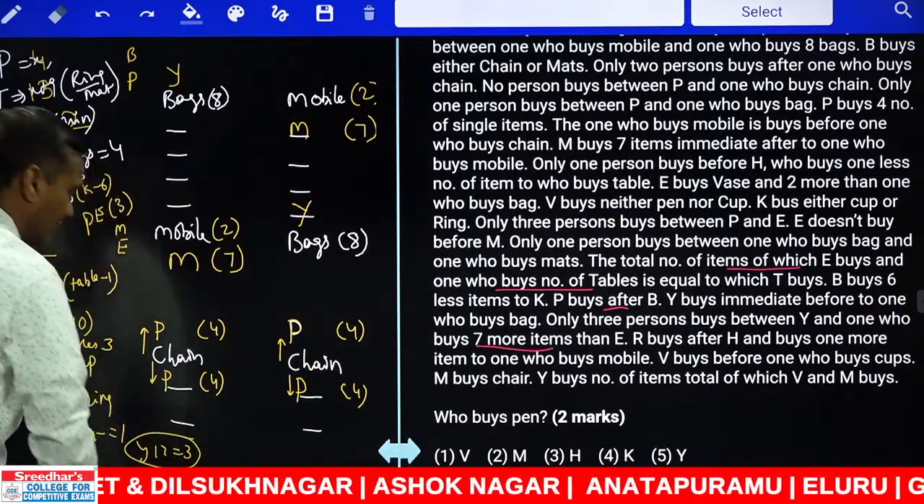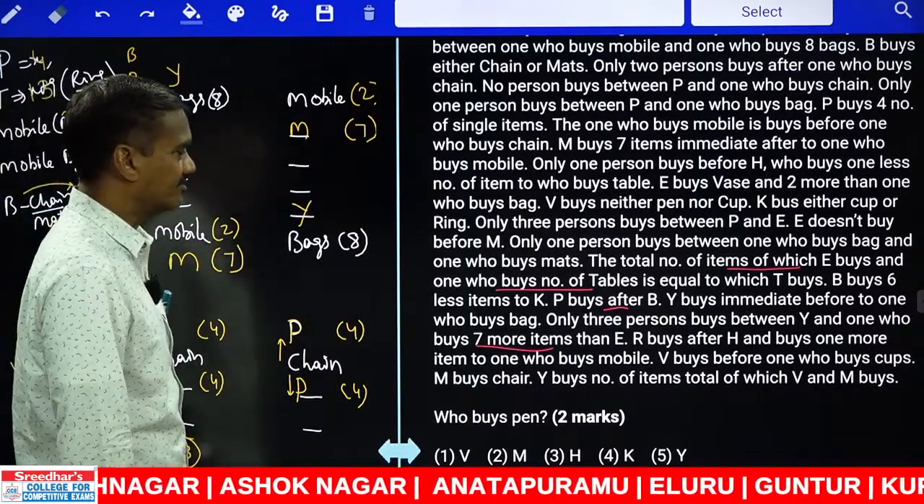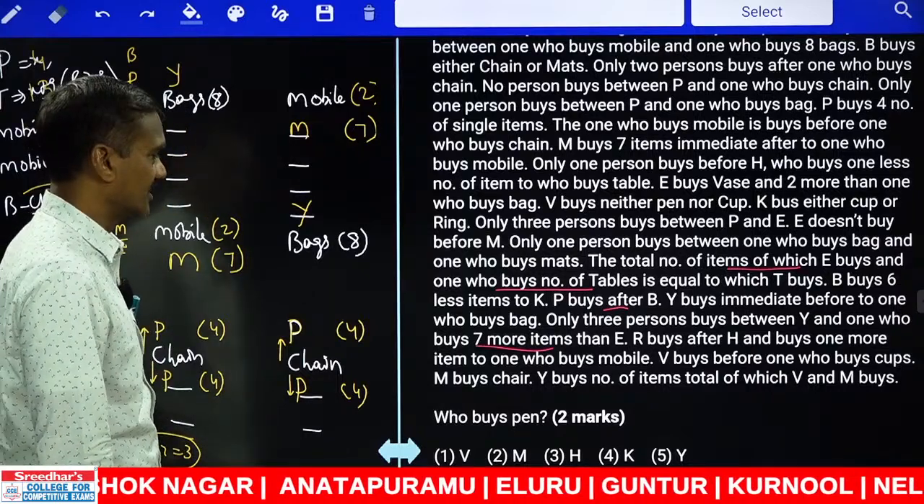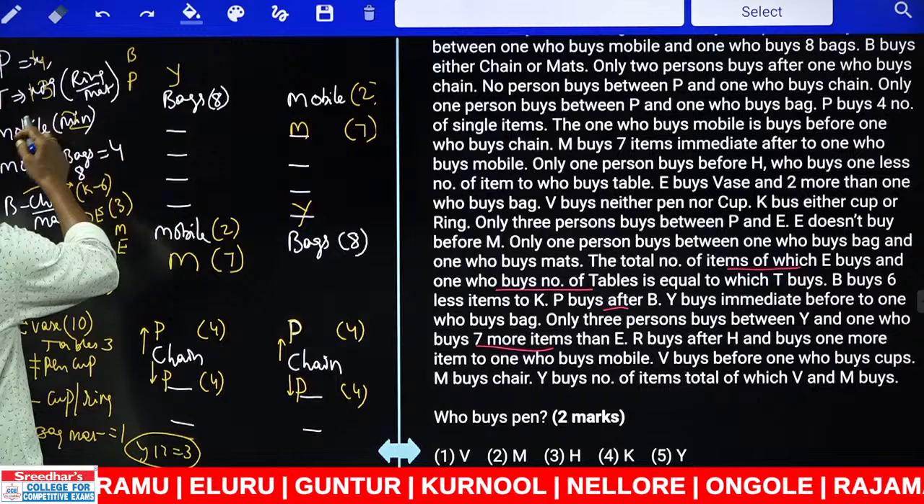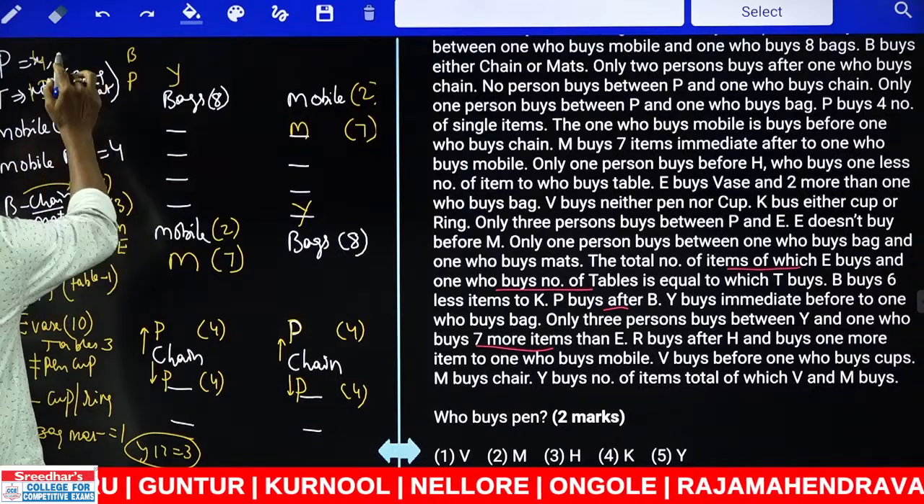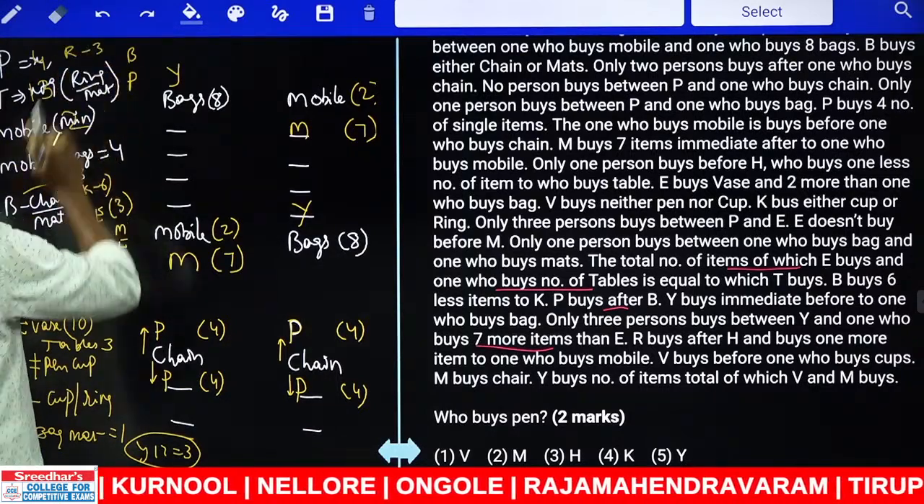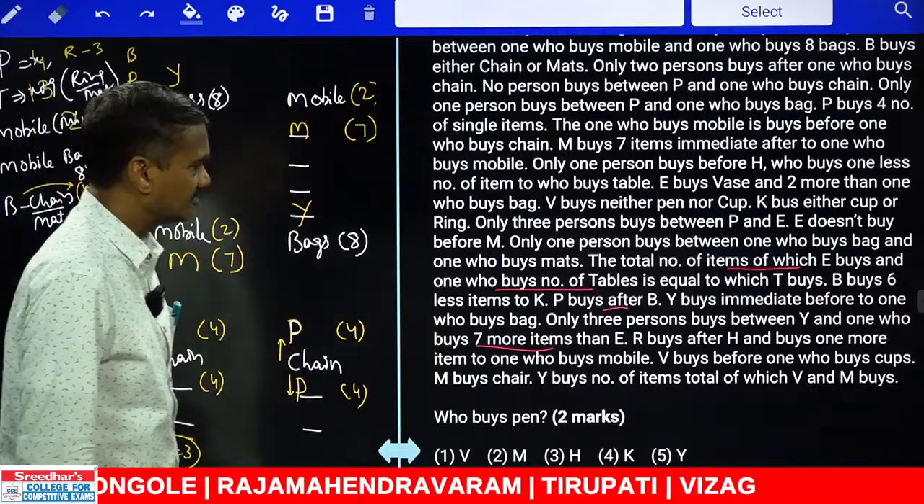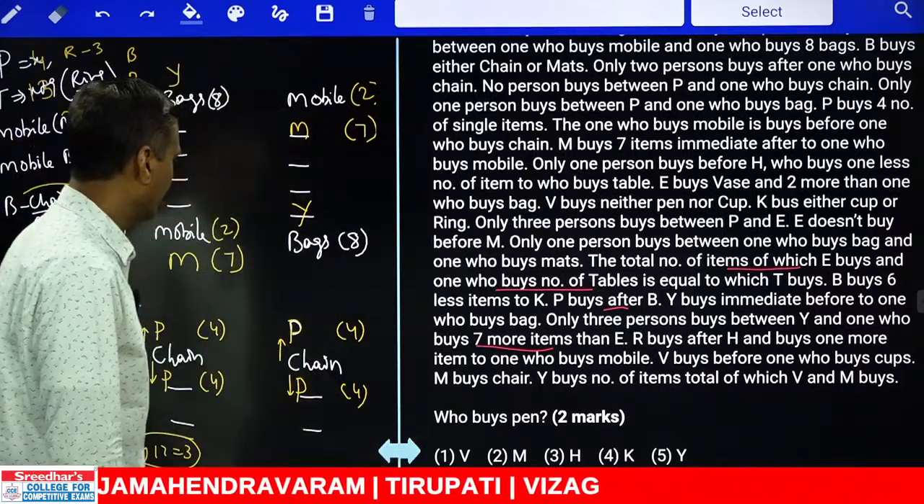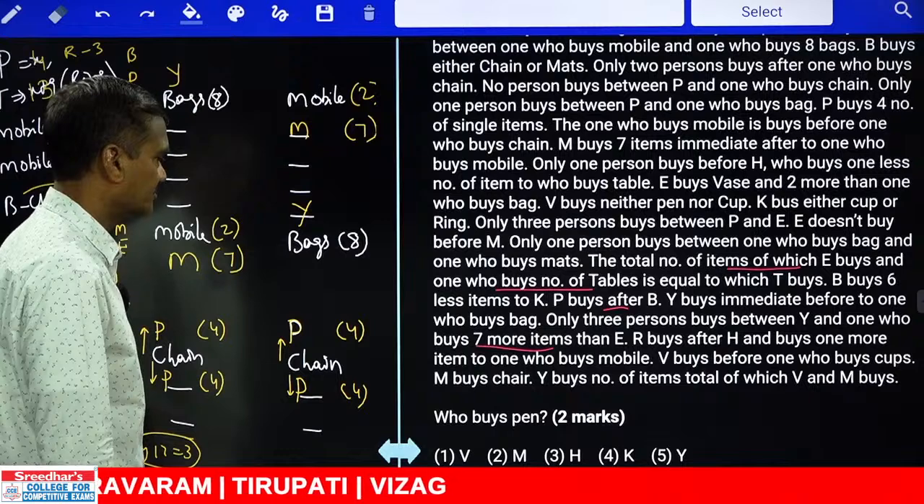Okay? Y and 17. And R buys after H and buys one more than the one who buys mobile. R buys after H. How many does mobile buy? 2 mobiles. So R buys 3 items, and after this one. And V buys before the one who buys cups. V is before the one who buys cups.